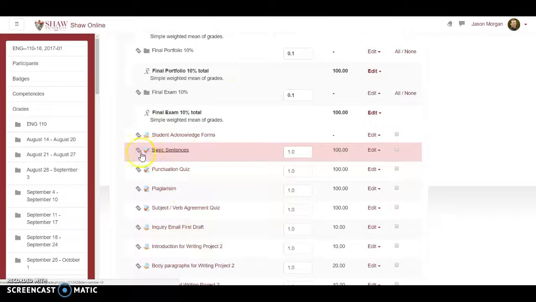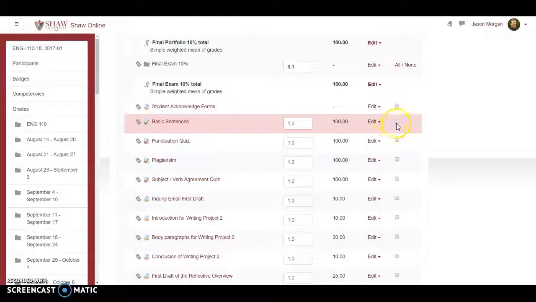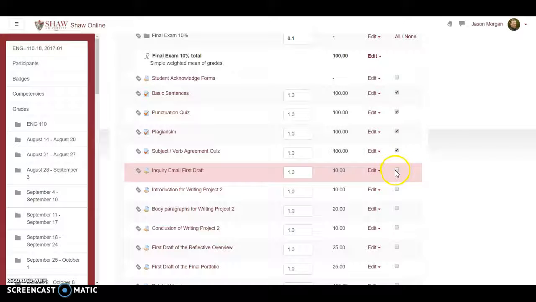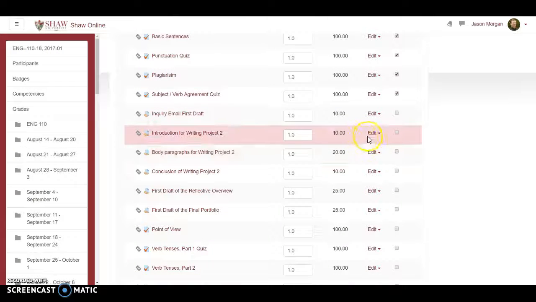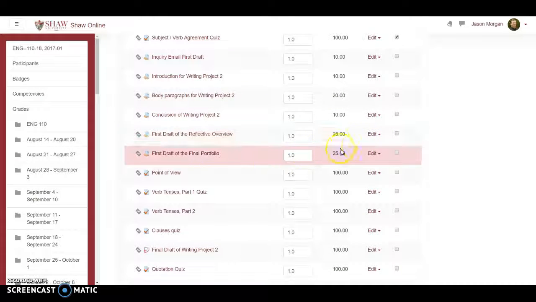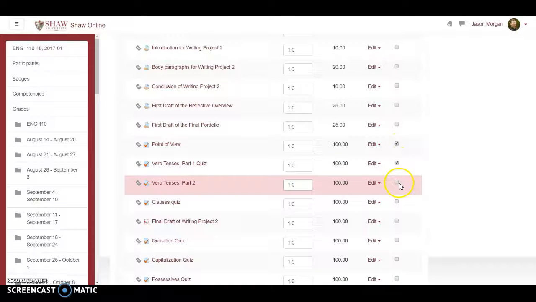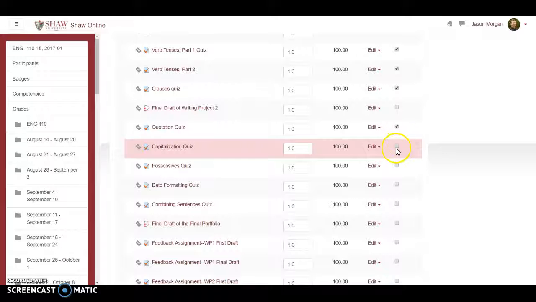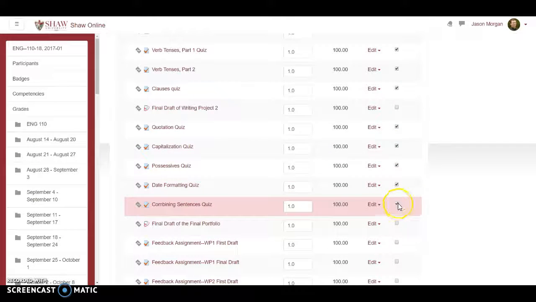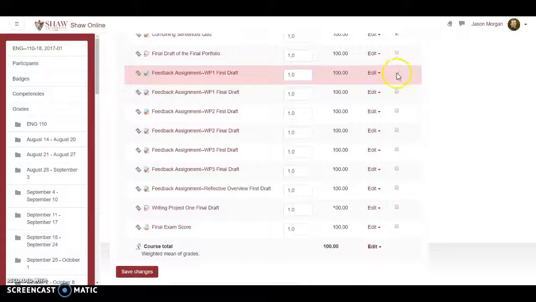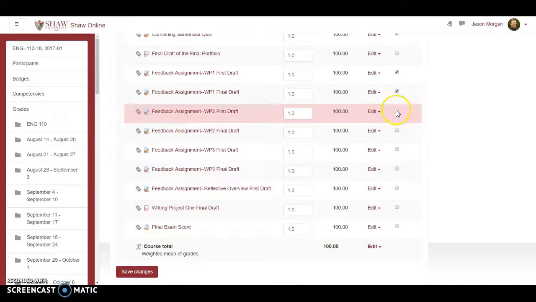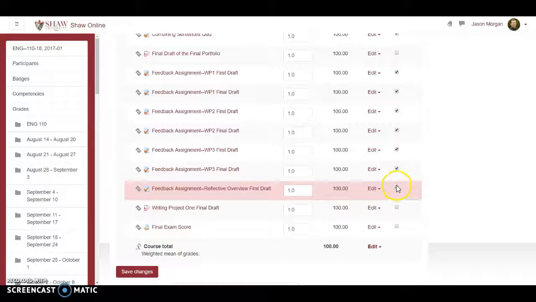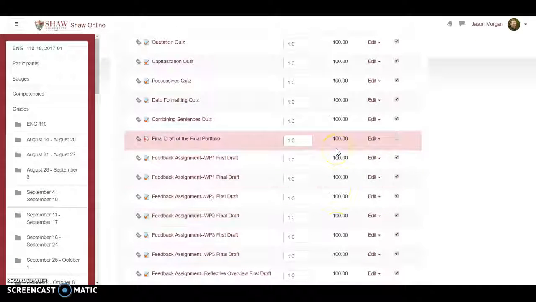The answer is no. To make this easy, we're going to find anything that's a quiz, so basic sentences, a quiz or an assignment. I'm just going to check all these. Not that one, that's email. Not that one, not that one. That's a quiz, that's a quiz, that's a quiz. It's not a quiz. That's a quiz, that's a quiz. Nope. This is an assignment, so that's going to go in the same category under quizzes and assignments. I'm going to click all those. So these are the quizzes and the assignments. Fantastic.